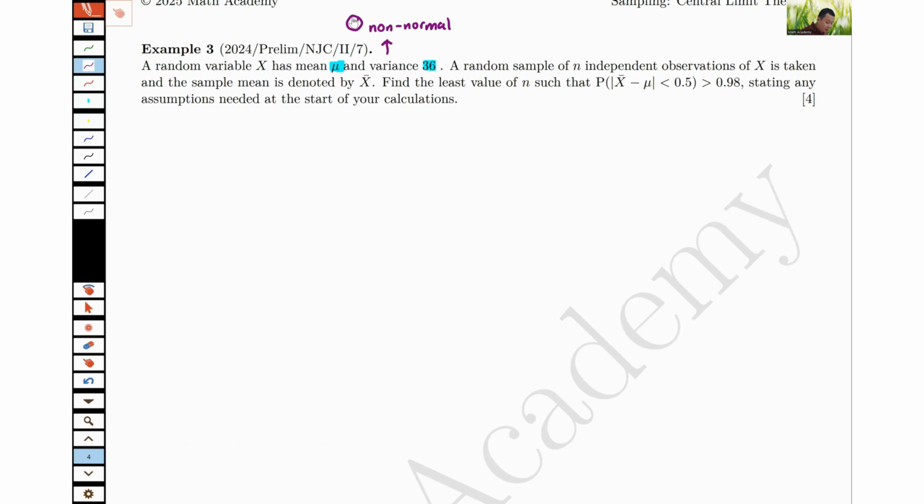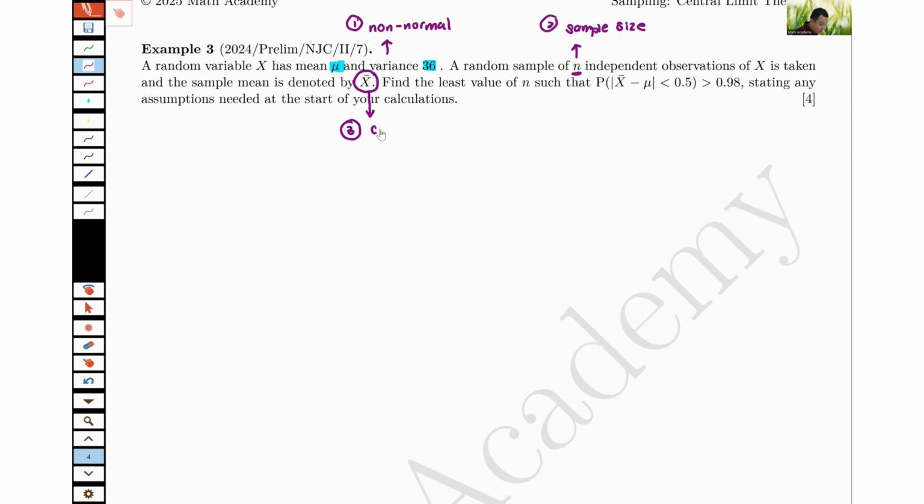They then have a sample of n of this observation. This n therefore means sample size. If I want central limit theorem, sample size must be large. But I don't know yet because they never say how big is n. They mention sample mean is denoted by x bar. This is the usual notation that we know, sample mean. They then say find the least value of n such that this must happen and state any assumption that you need. Let's finish with writing out that this is your third condition first.